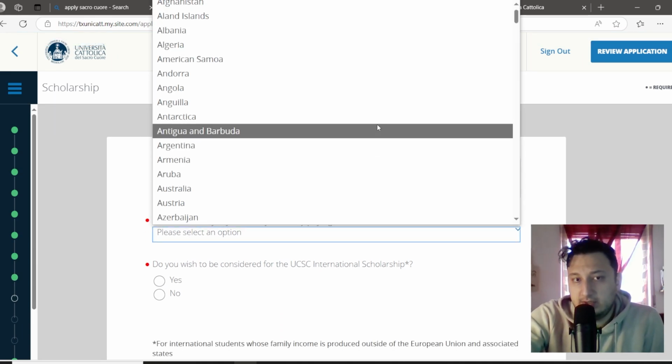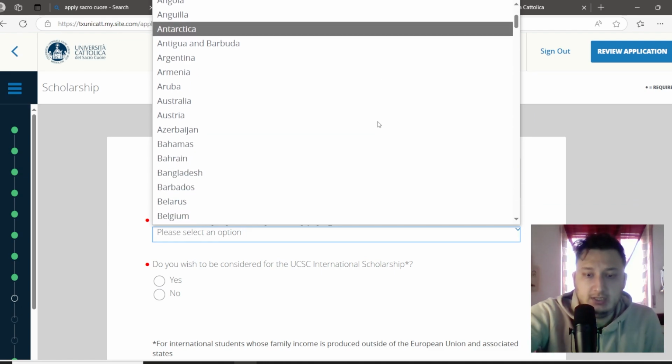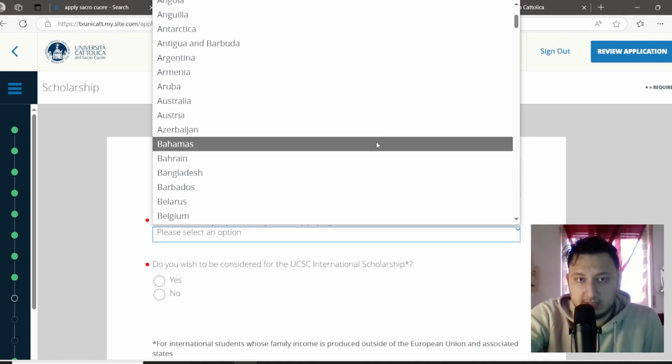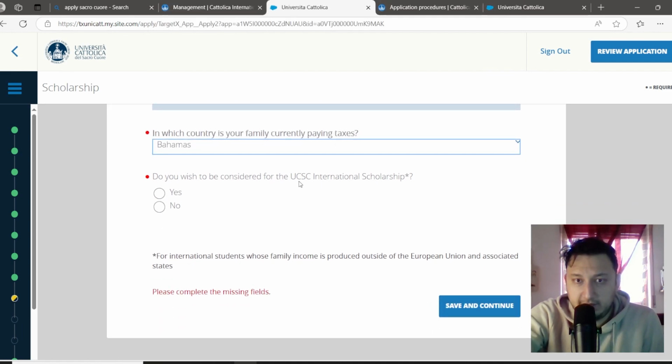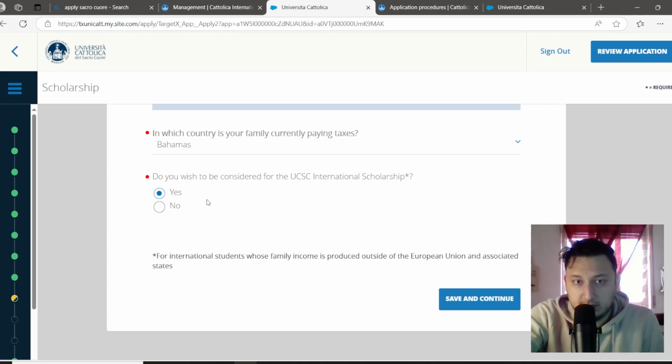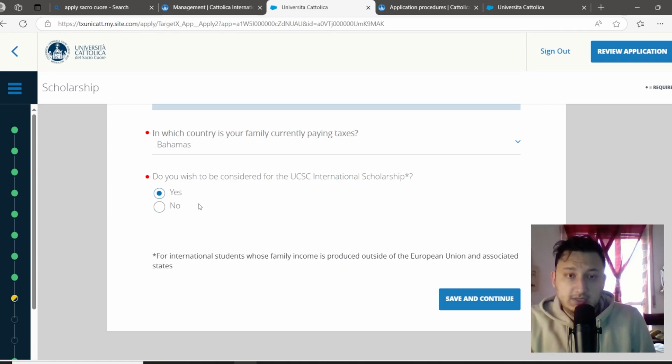You should select the country where your parents are living. For instance, Bahamas. Do you wish to be considered for the UCSC International Scholarship? If you want a scholarship, you should select yes, or if you don't need it, you can select no. Save and continue.